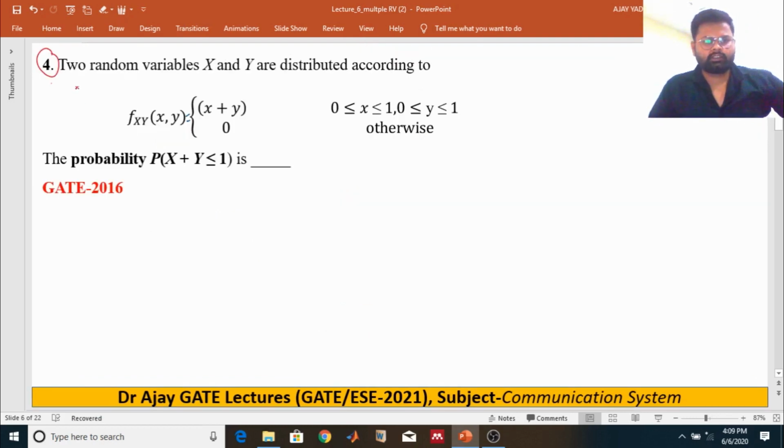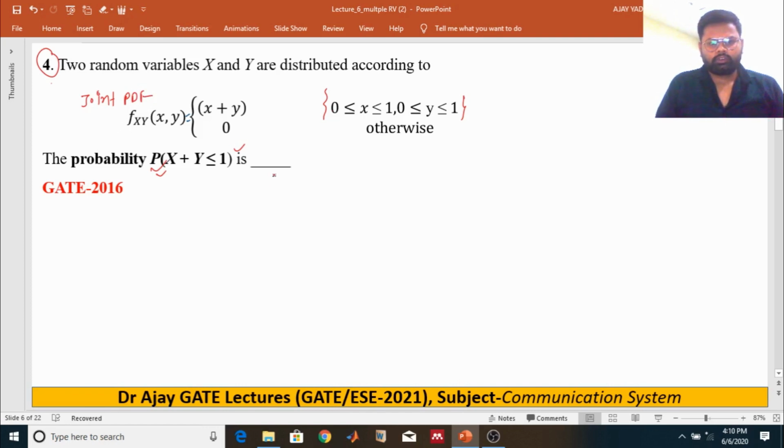Now question number 4: the two-dimensional random variable x and y are distributed according to f of x, y equal to x plus y, where the limits of x and y are given from 0 to 1. Both vary from 0 to 1, right? Then find the probability of x plus y less than or equal to 1. This is the joint PDF that has been given.